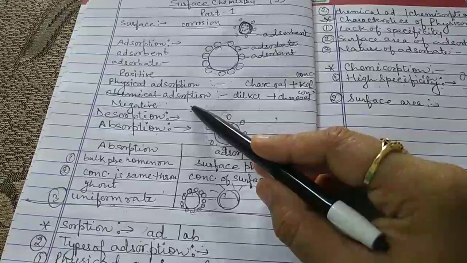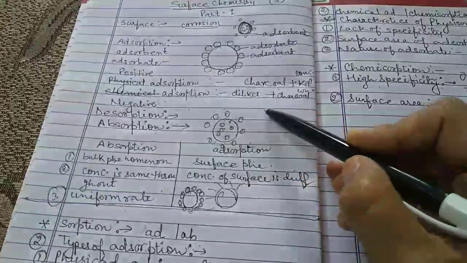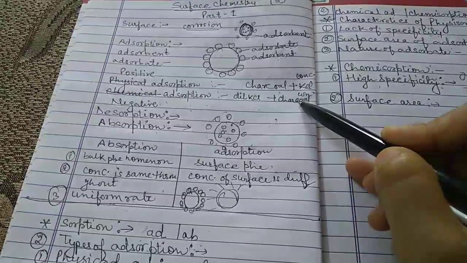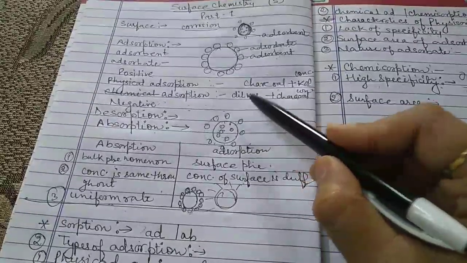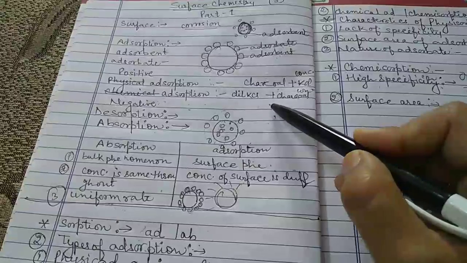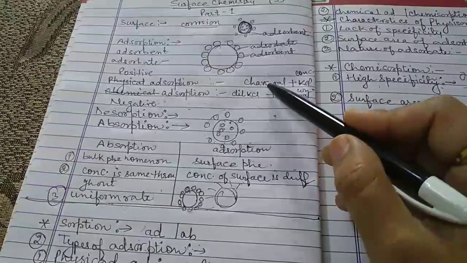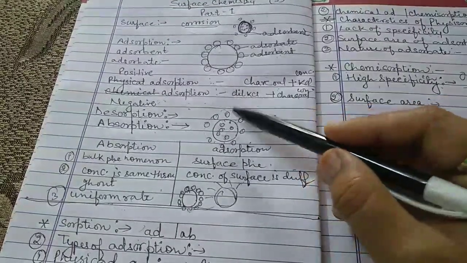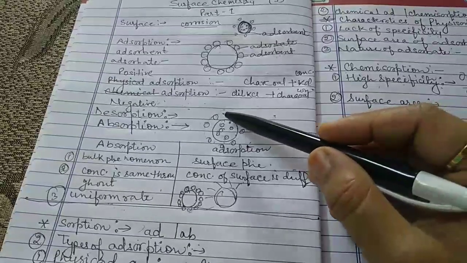It is called negative adsorption, and the example is charcoal plus dilute potassium chloride. Here we use concentrated and here we use dilute. So these two are the examples of positive and negative adsorption.